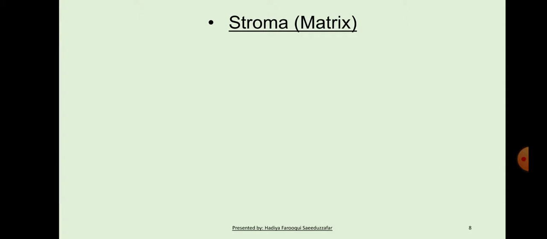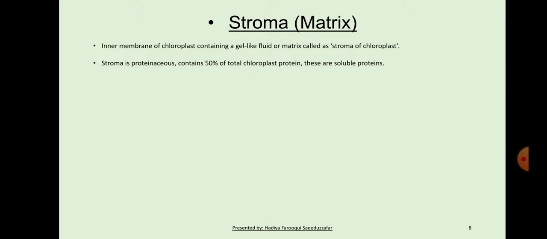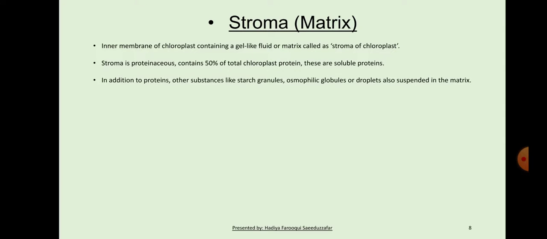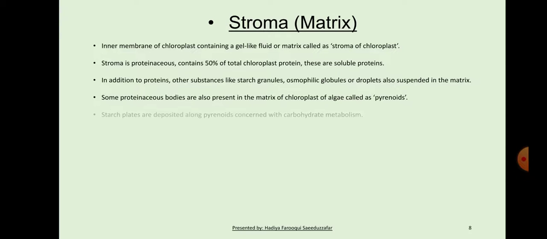Next is stroma, which is also known as matrix. Inner membrane of chloroplast contains a gel-like fluid or matrix called the stroma of chloroplast. Stroma is proteinaceous, containing 50% of total chloroplast protein. These are soluble proteins. In addition to protein, other substances like starch granules, osmophilic globules or droplets are also suspended in the matrix. Some proteinaceous bodies are also present in the matrix of chloroplast of algae called pyrenoids. Starch plates are deposited along pyrenoids, concerned with carbohydrate metabolism.